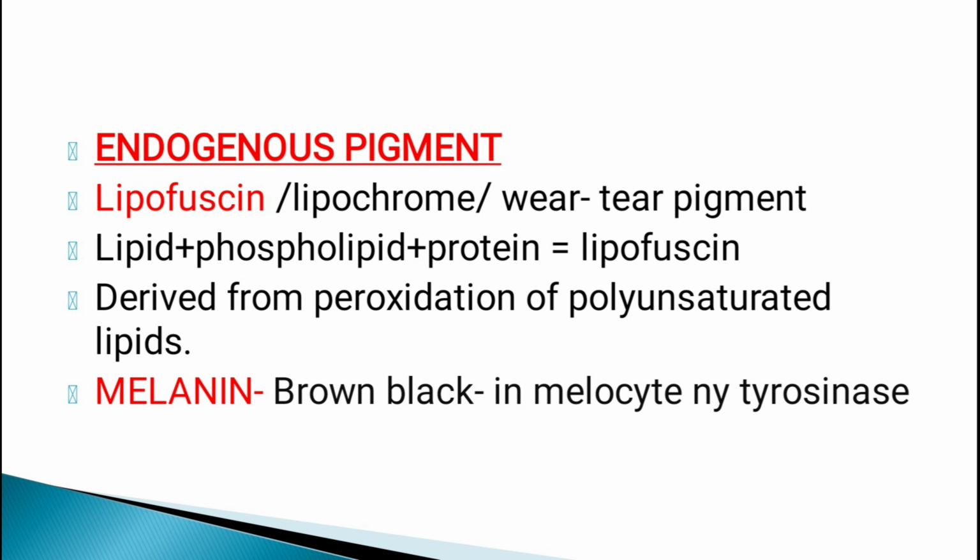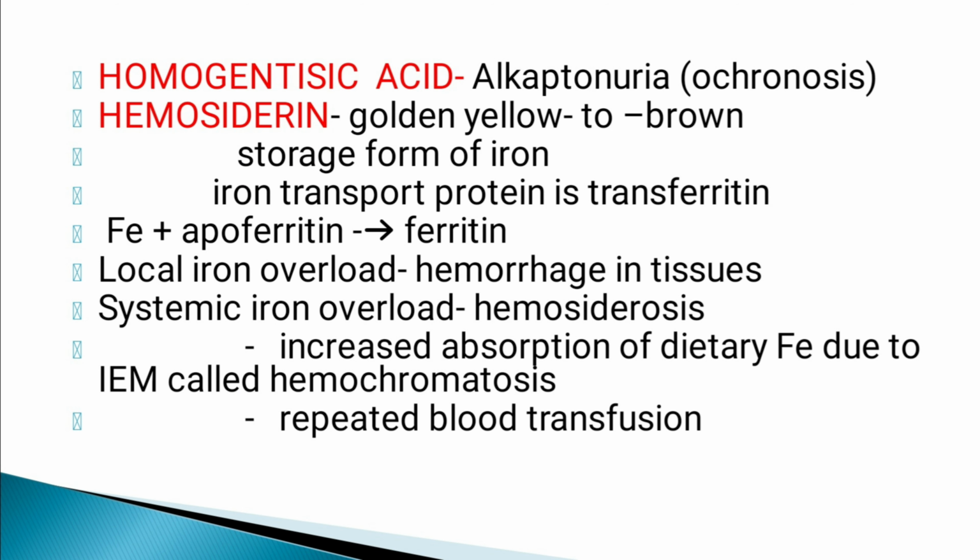First is lipofuscin, which is an insoluble pigment also known as lipochrome or wear and tear pigment. It is formed by the combination of lipid, phospholipid and protein. Lipofuscin is actually derived from peroxidation of polyunsaturated lipid. Next is the melanin, which is brown black pigment formed in the melanocyte by the catalytic activity of tyrosinase on oxidation of the tyrosine to dihydroxyphenylalanine. Next is the homogentisic acid, a black pigment that causes alkaptonuria, where it gets deposited in skin, connective tissue, cartilage. Pigmentation is known as ochronosis.